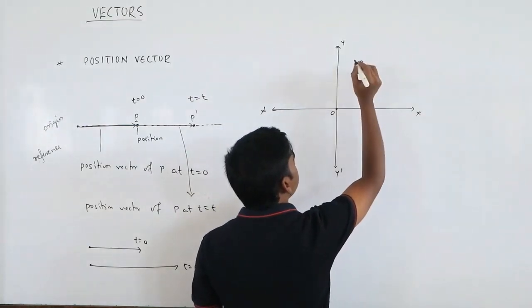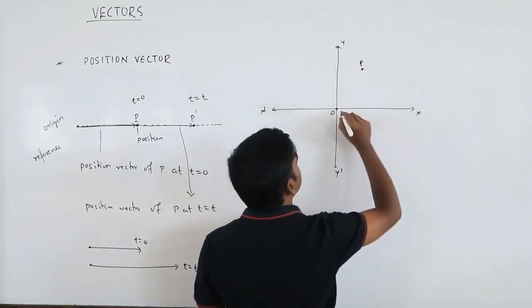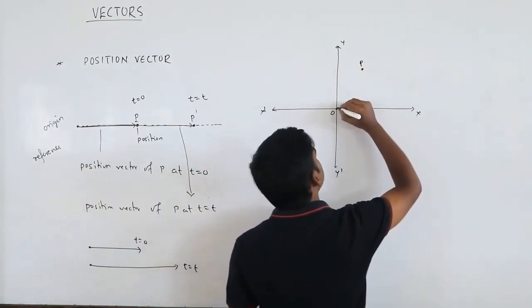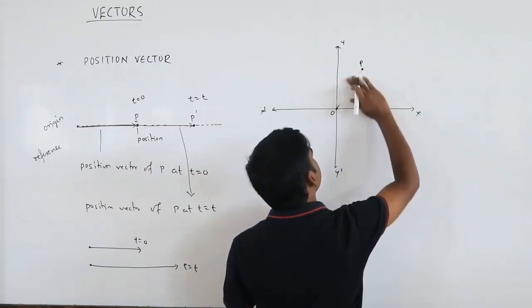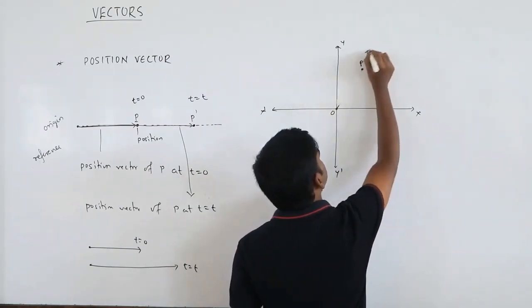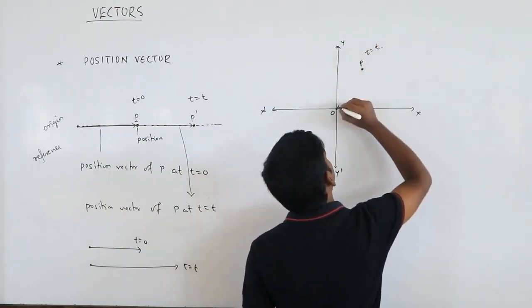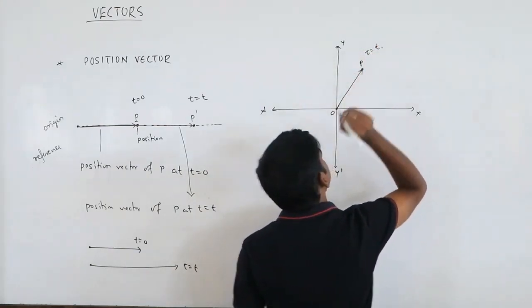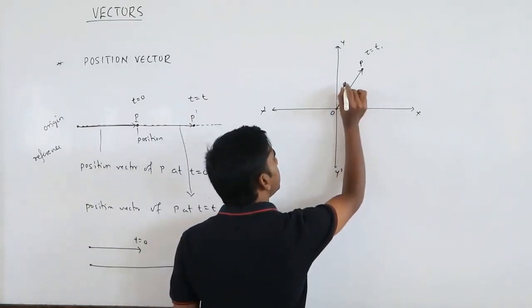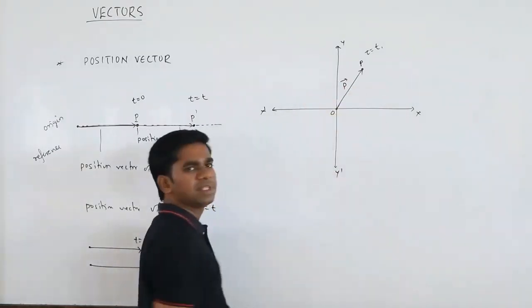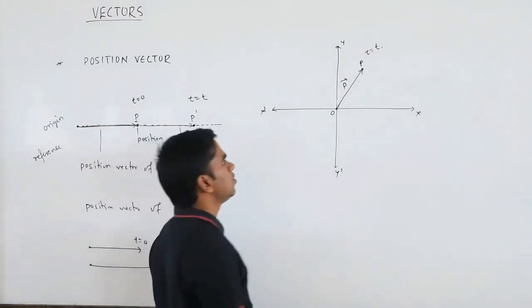So P is here. This is going to be a position vector, at t equals t1. You can represent this as vector P, or you can write vector R also, no problem.